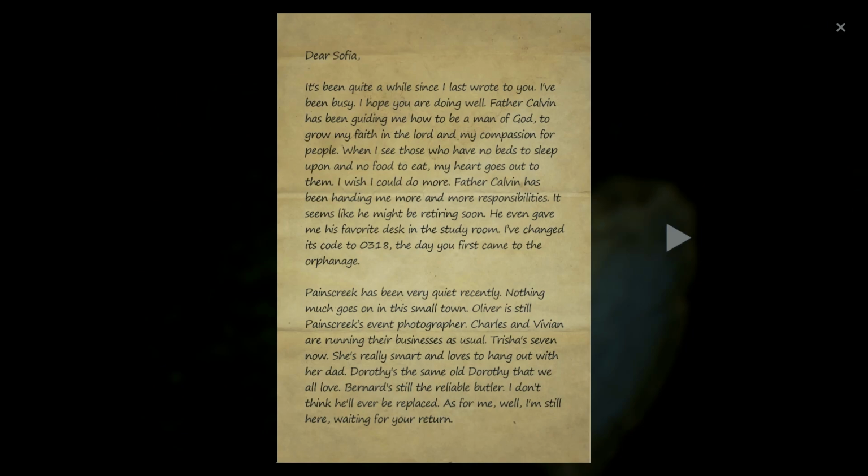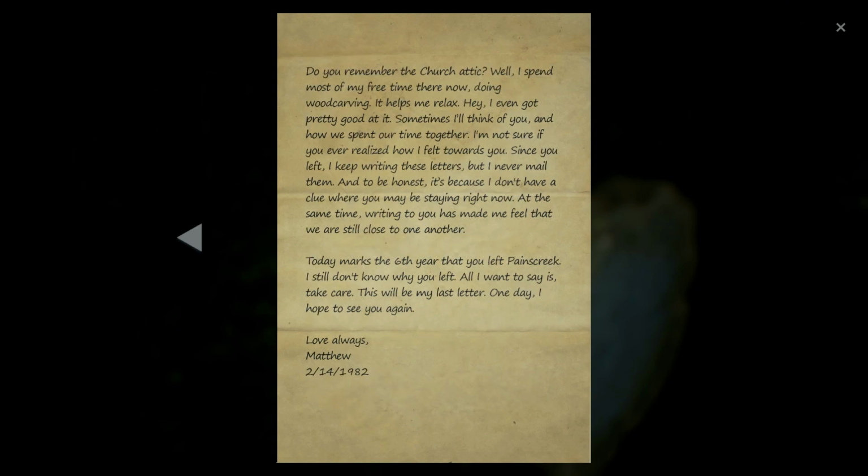We find a note to Sophia with the desk code being the day Sophia first came to Paynes Creek. We see from this letter that Father Brooks has never given up hope on Sophia. We also see that he has a secret room in the church where he does his woodworking, which we knew from the beginning of the game when Scott tells us about it. The letter is signed with a love always, Matthew, showing Father Brooks' true affection for Sophia. He truly loved her, and by the ring in the box, we could assume that he had planned to marry her one day.